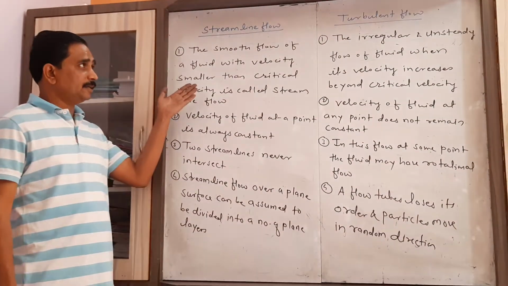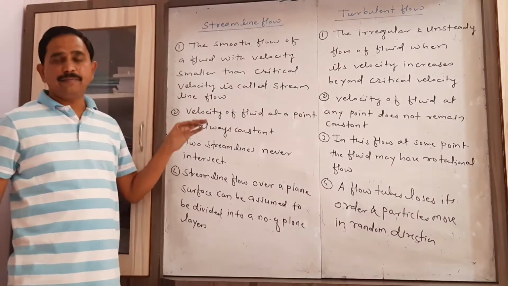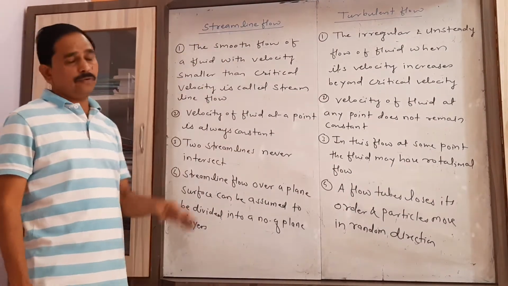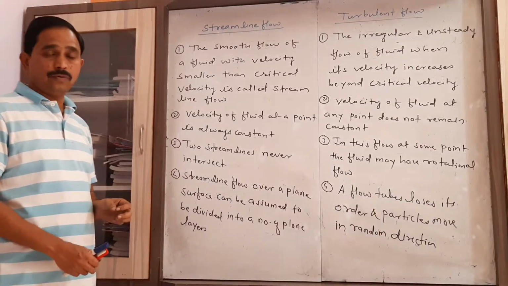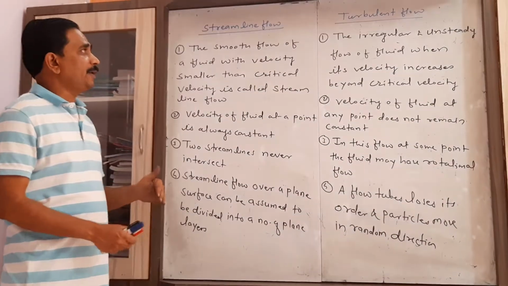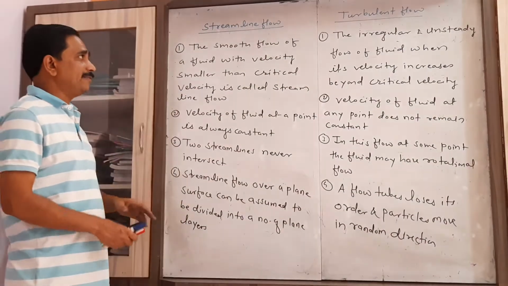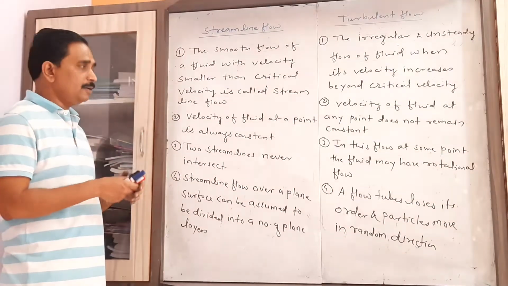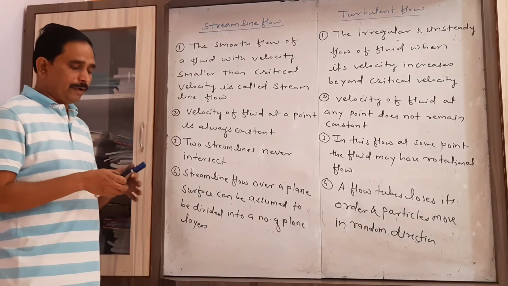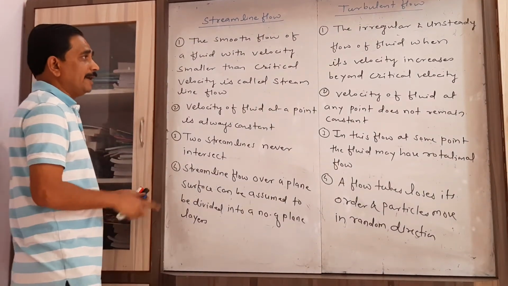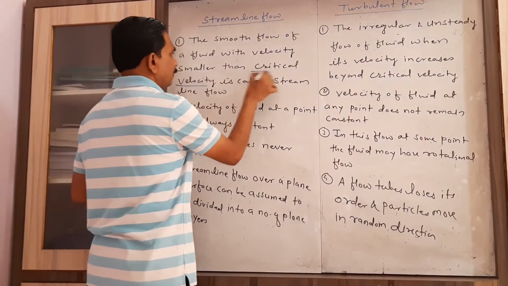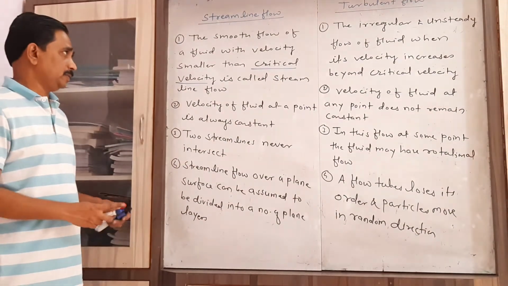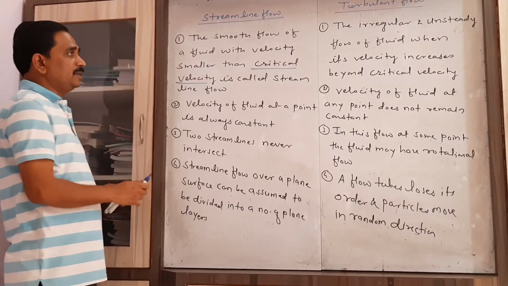Now let us consider the distinguishing points between two types of flow of fluid, that is streamline flow and turbulent flow. Now the first point is that streamline flow is a smooth flow of a fluid with a velocity smaller than a certain critical velocity. Later on we will discuss what we mean by critical velocity. So keep in mind simply the word.